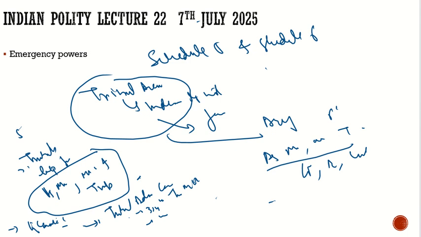And in the sixth schedule we have the autonomous district councils. In these autonomous district councils, 25 will be tribal members elected by them, and 4 members would be nominated by the governor. They will decide whatever laws they have to make with respect to the sixth schedule and these tribes. So in a nutshell, the fifth schedule and the sixth schedule deal with the tribals.